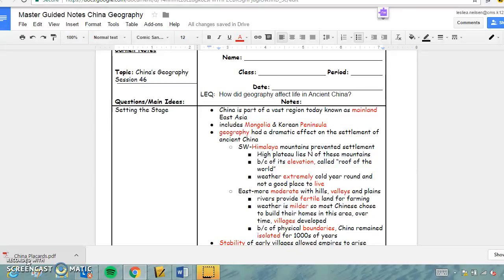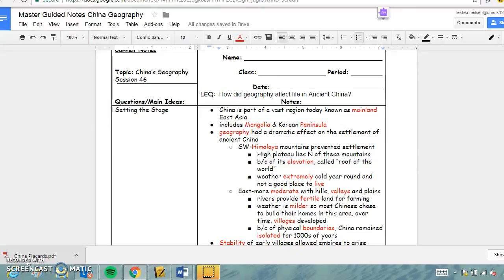China is a part of a vast region today known as mainland East Asia. It includes Mongolia and the Korean Peninsula. Geography had a dramatic effect on the settlement of ancient China. In the southwest, the Himalaya Mountains prevented settlement. The high plateau lies north of these mountains. Because of its elevation, it's called the roof of the world. The weather is extremely cold year-round and not a good place to live.